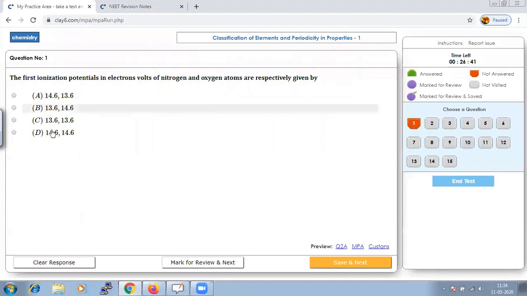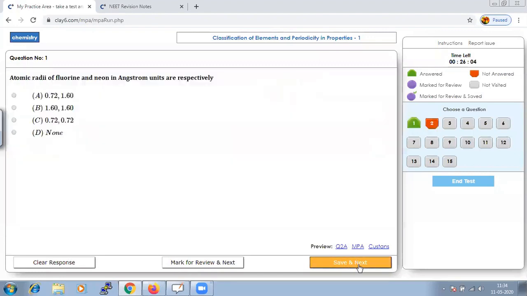From the given options, A or D both have 14.6. But for the second one, oxygen is less stable, which means it should require less ionization energy. That means option A should be right, because here both values are the same, and the other two options we neglect because nitrogen should have high potential. So option A is correct. We can save and go to the next.